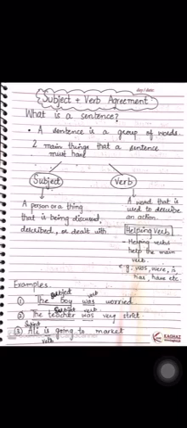Now let me give you some examples. Number one, the boy was worried. Here the boy is a subject and was is a verb. The teacher was very strict. The teacher over here is a subject and was again is a verb. Number three, Ali is going to market. Ali is a subject and is over here is again a verb.